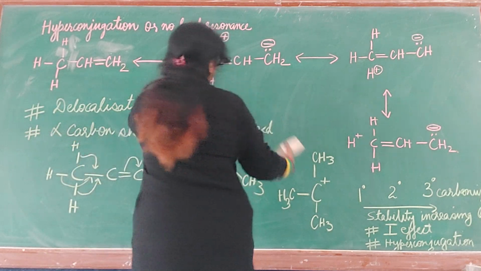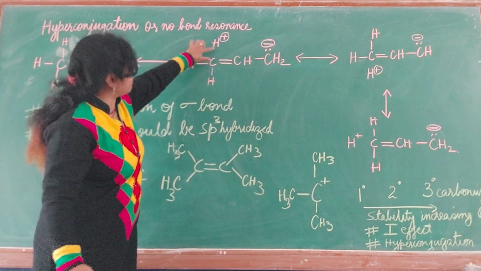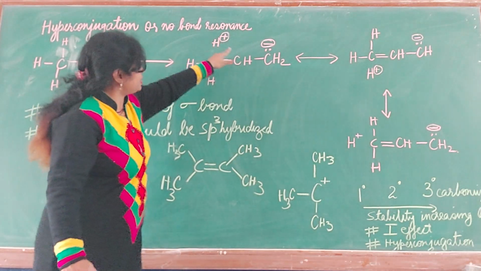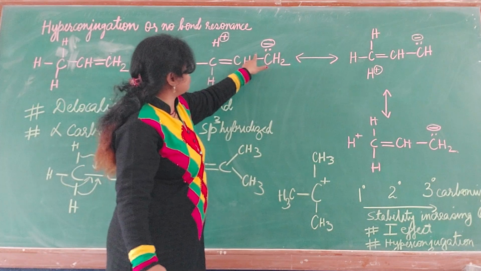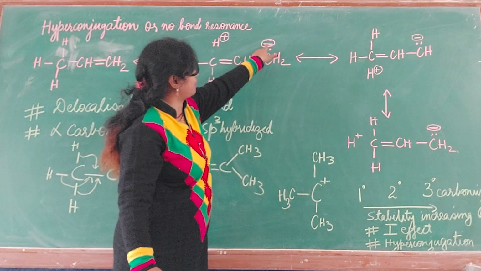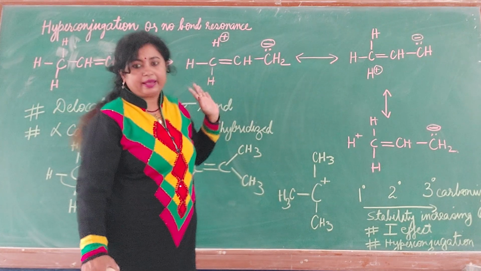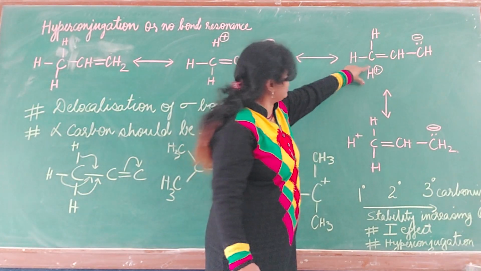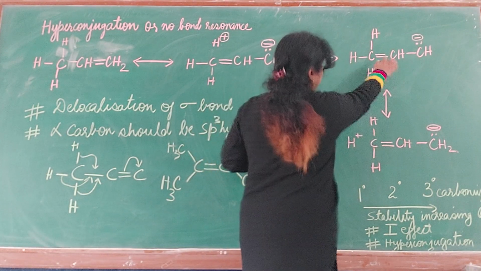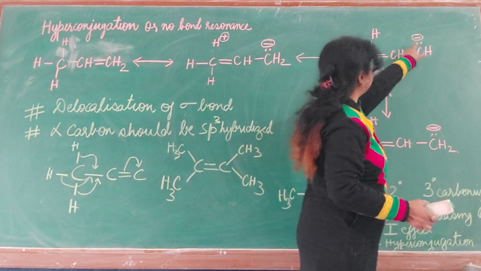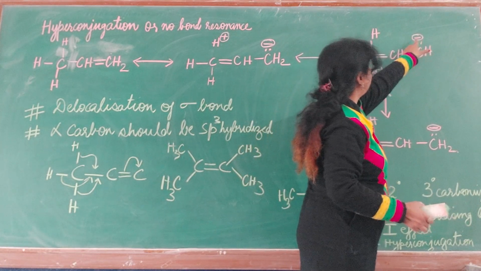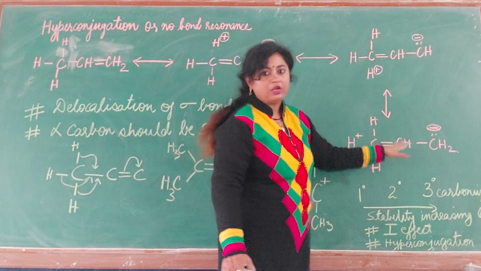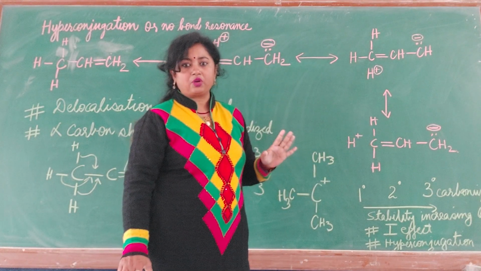This propene, here, the hyperconjugated structure. See here, this bond is broken, this is coming here. Hydrogen is bearing positive charge. The double bond, the pi bond, 2 electrons are getting shifted towards carbon. Carbon, 2 electrons are here, and it is acquiring a negative charge. One time this, second time the same thing. This bond is getting shifted here, and 2 electrons are getting shifted on carbon. Positive charge here, negative charge here. The third hydrogen here, again you can see. So this propene can show 3 hyperconjugative structures.